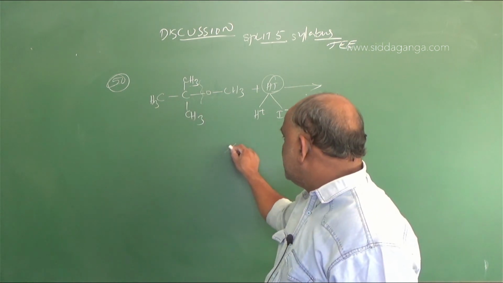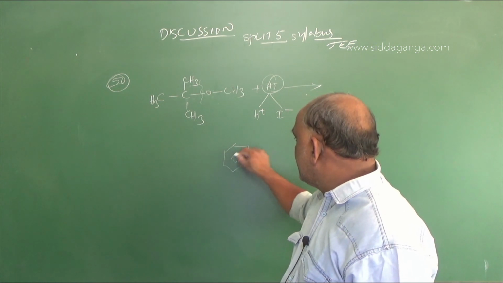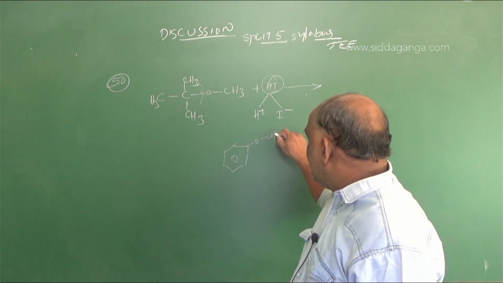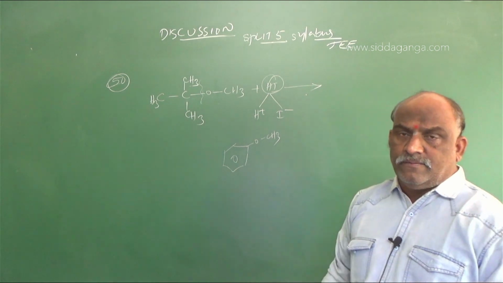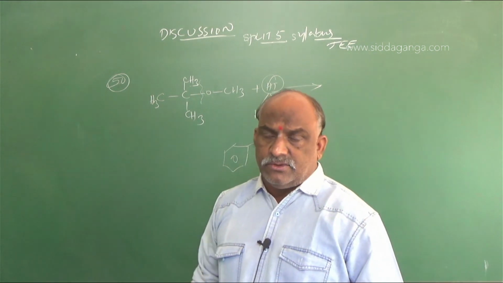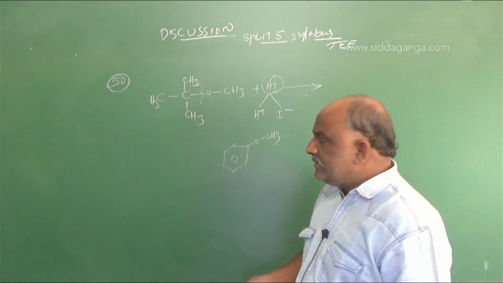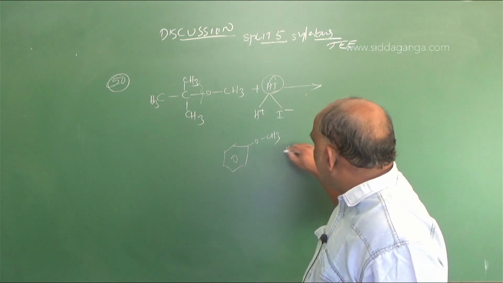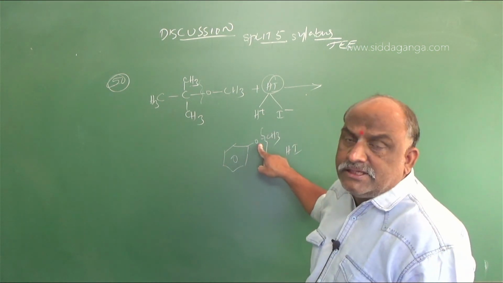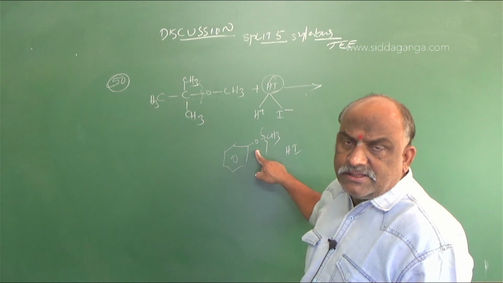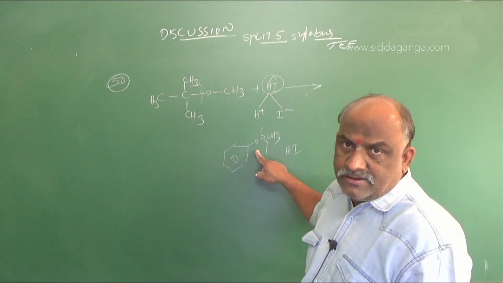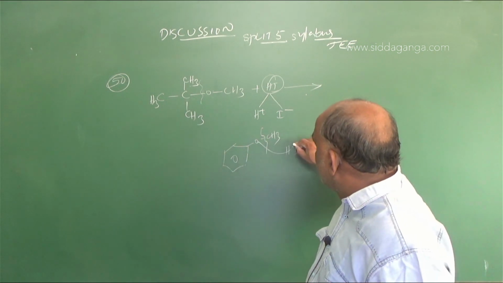Suppose the compound was given like this, with OCH3 on a benzene ring. This is called anisole. For this anisole, add HI to this. Then what will be the answer? Phenoxide ion is more stable, for the stability factor. Clear? Then H goes here and I goes here.